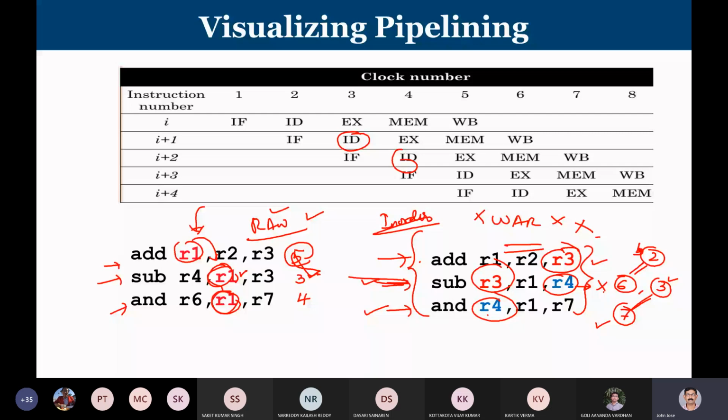And WAR has no connection with operand forwarding, but RAW has some connection with operand forwarding. Let's say the question is only about the RAW portion; the WAR portion is not mentioned in the statement. So without operand forwarding, obviously there is a hazard. With operand forwarding, there is no hazard except the load-add case. Suppose I say I have only ALU instructions, there is no load instruction, and there is operand forwarding, will there be a RAW hazard? Answer is no.